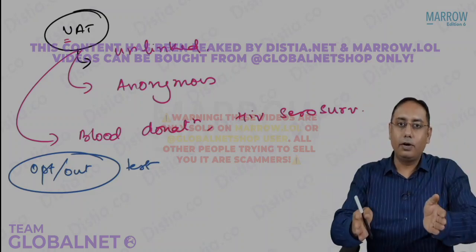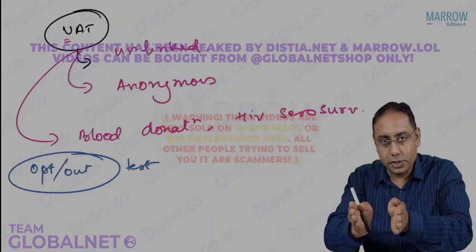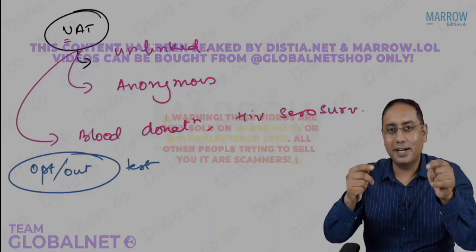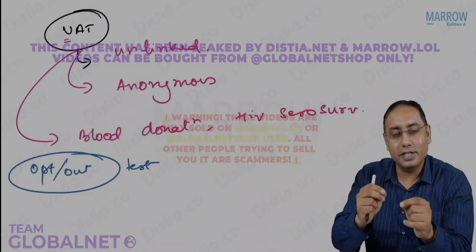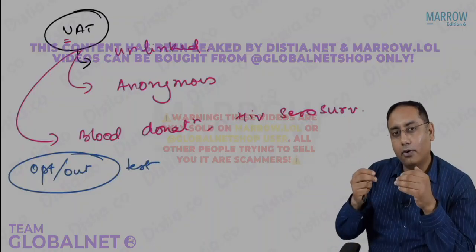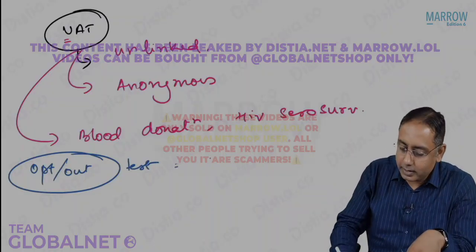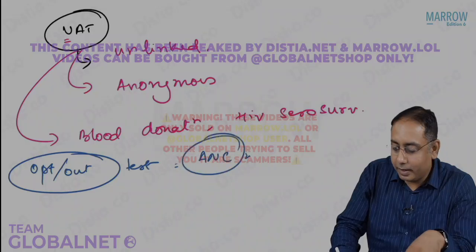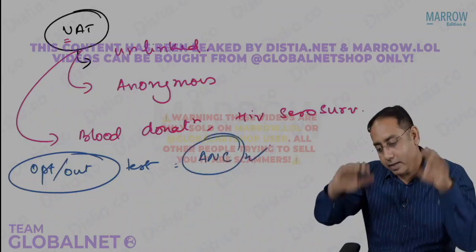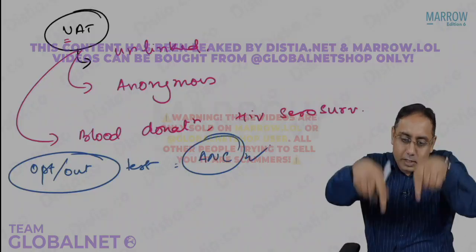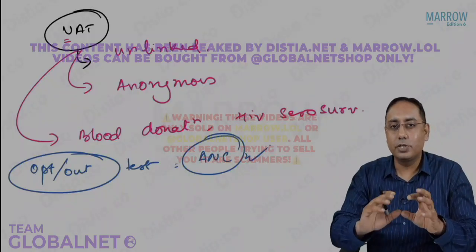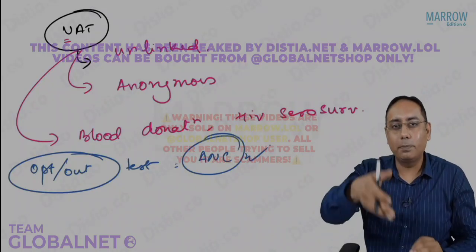So by default, there is a testing methodology, and try to understand it now. In the opt-out testing, all the ANC females will get the HIV testing by default, until and unless the female says, no, I don't want this particular test. Are you getting it? It's not something which the female will opt in to.